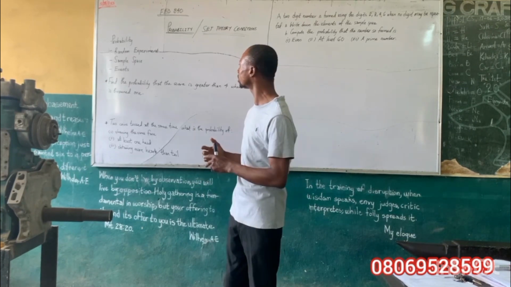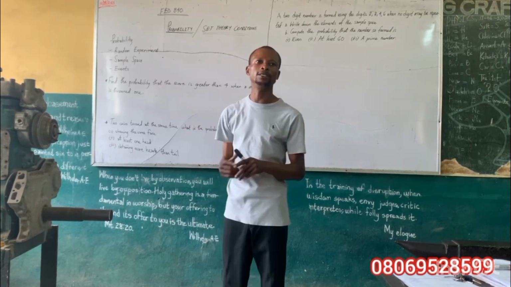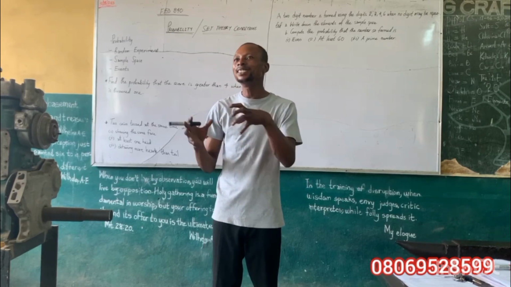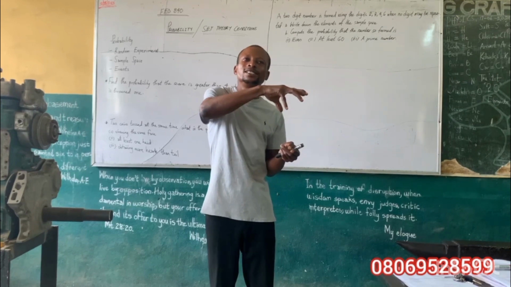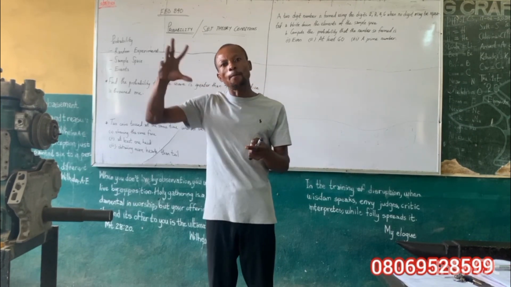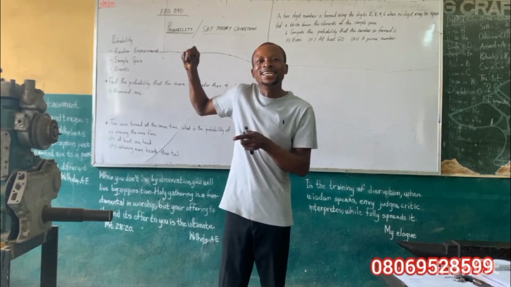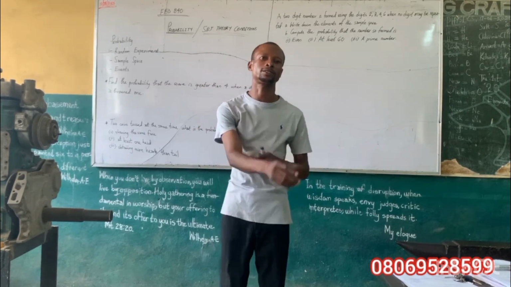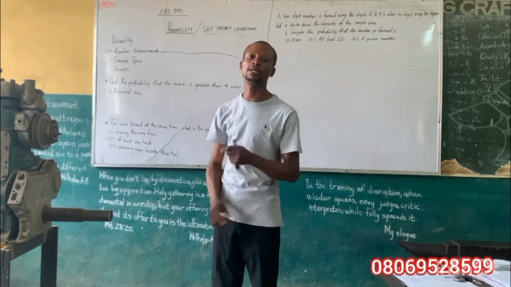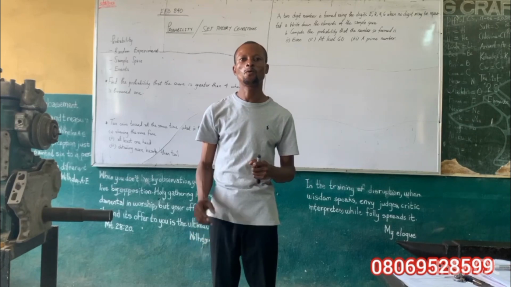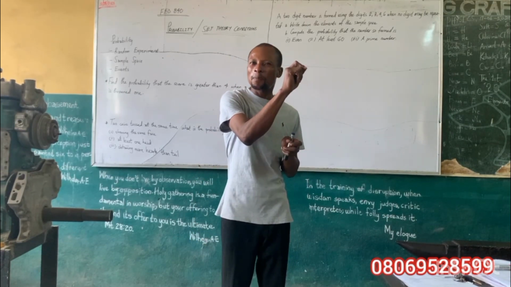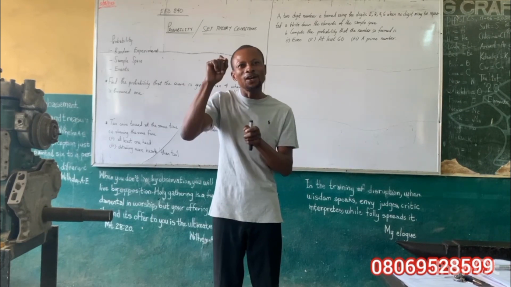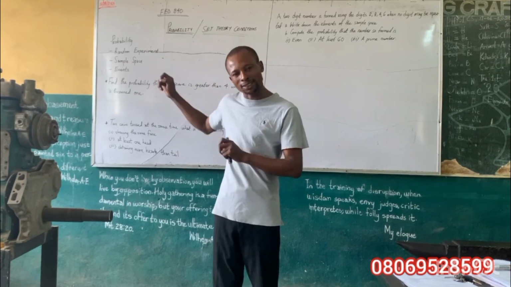The next thing we must understand is sample space. What is sample space? The sample space is the number of possible outcomes in a random experiment or in random sampling. Lastly, events. An event is the part or point in the word, in the random sampling.